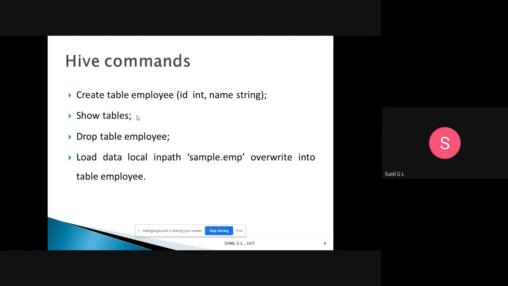So here what we are doing is loading the data from the local path. Whenever you want to overwrite into the employee table from the sample emp, at that time we will take this local data path. After that, we will overwrite the employee table. For that, I have given one path, sample.emp, and that will be overwritten into the employee table.